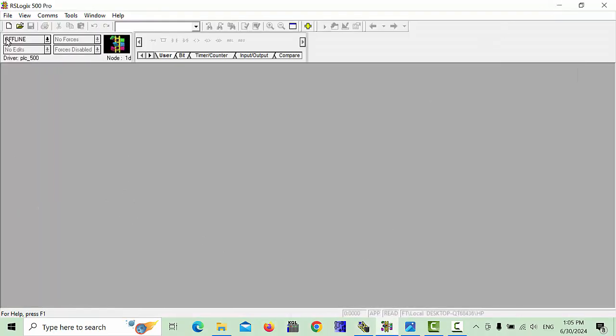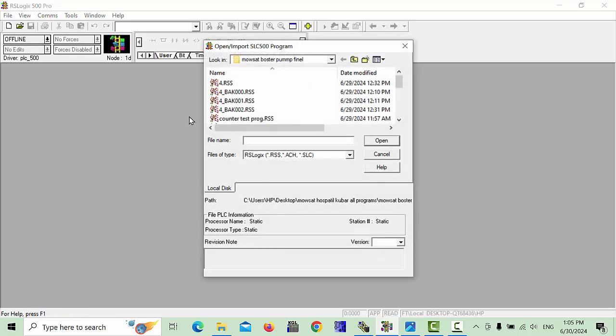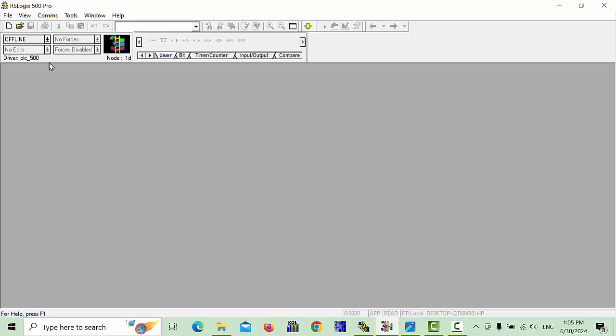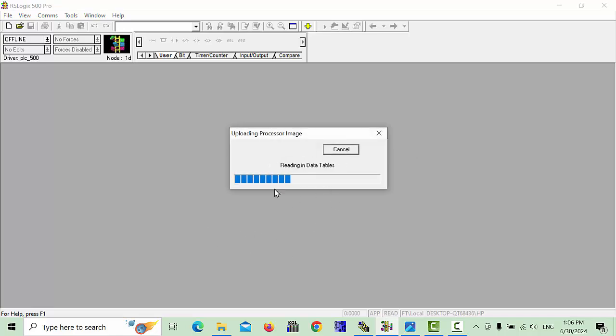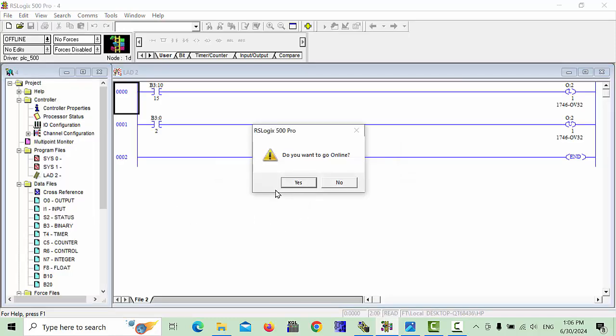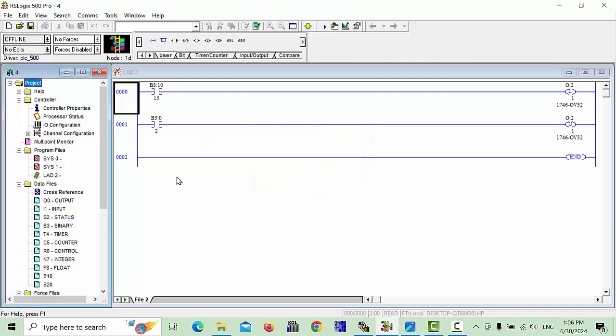Next procedure, you have to go to this online section. If you have a program, you can click here and choose your program. If you would like to take a backup from this PLC, simply go offline and click upload. Whichever program is stored in your PLC will appear after clicking Create New File. As you click Create New File, your program will be uploaded to your PC, and the program in your PLC now appears on this window.